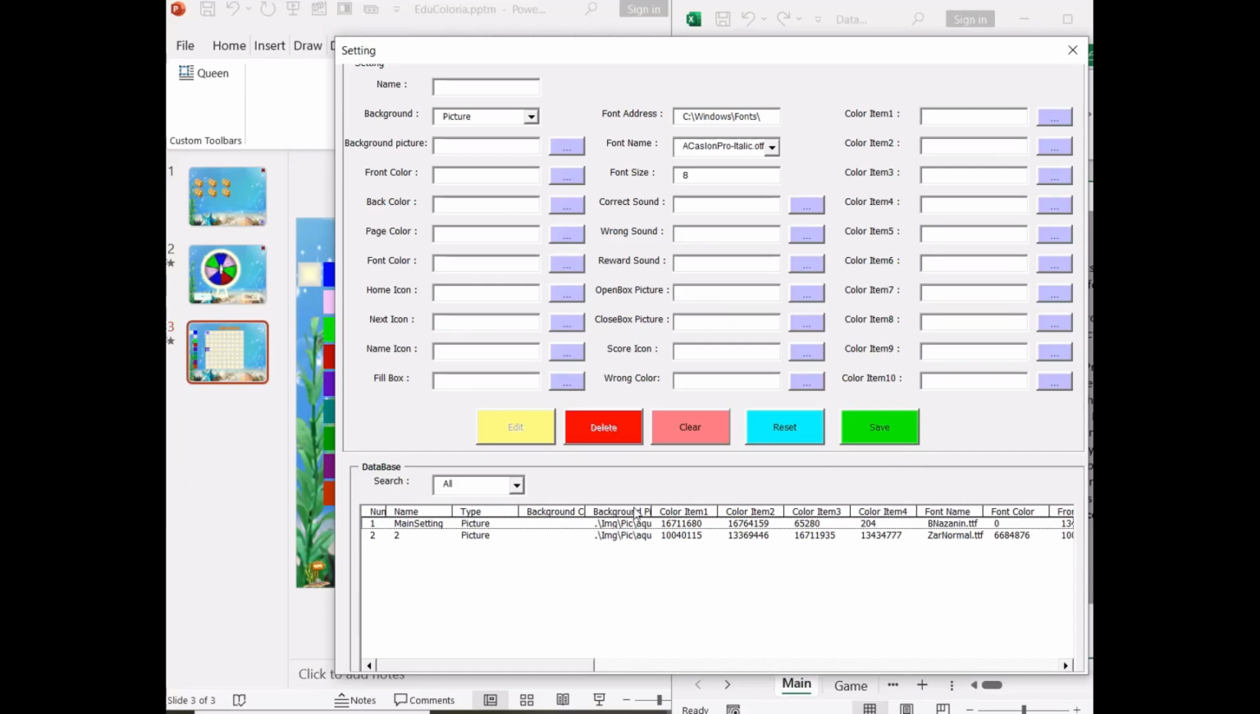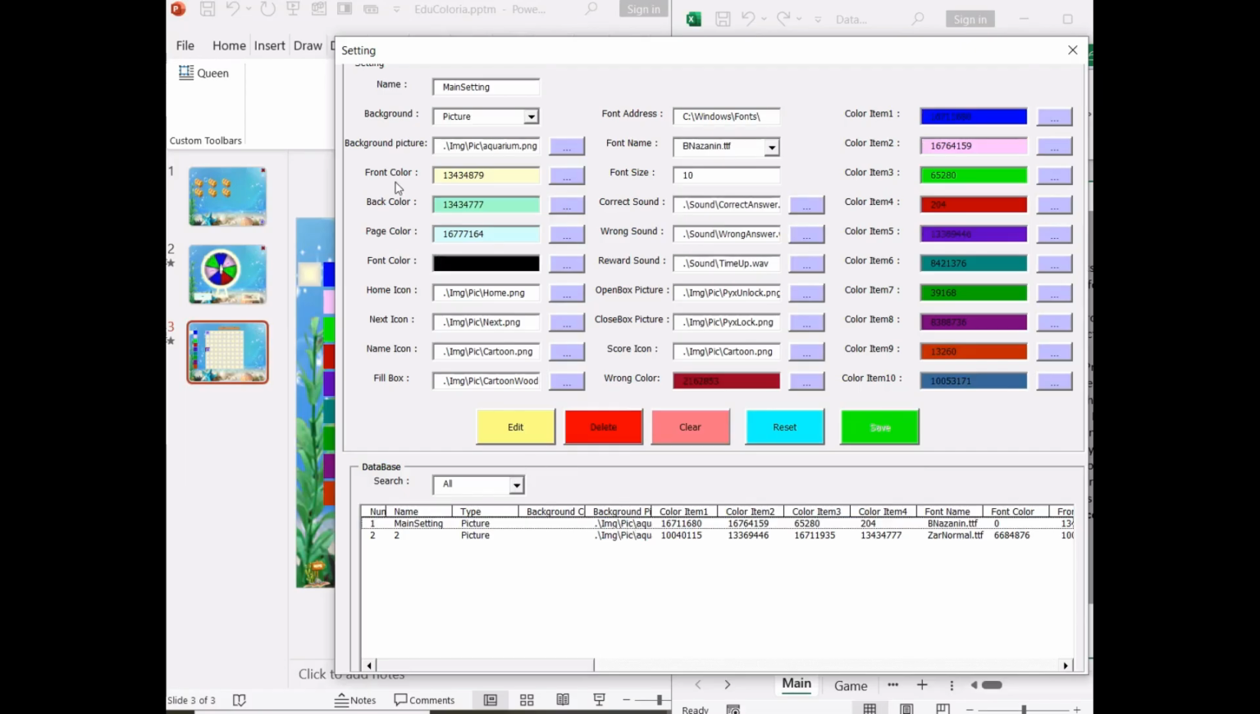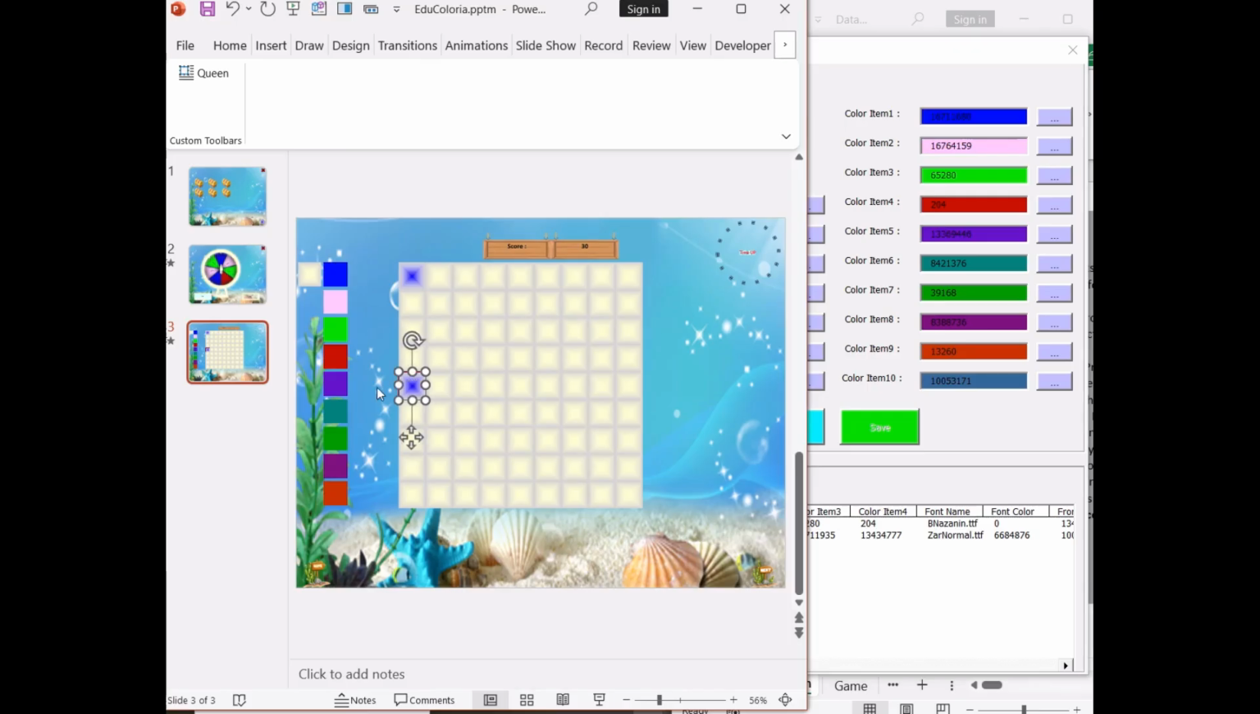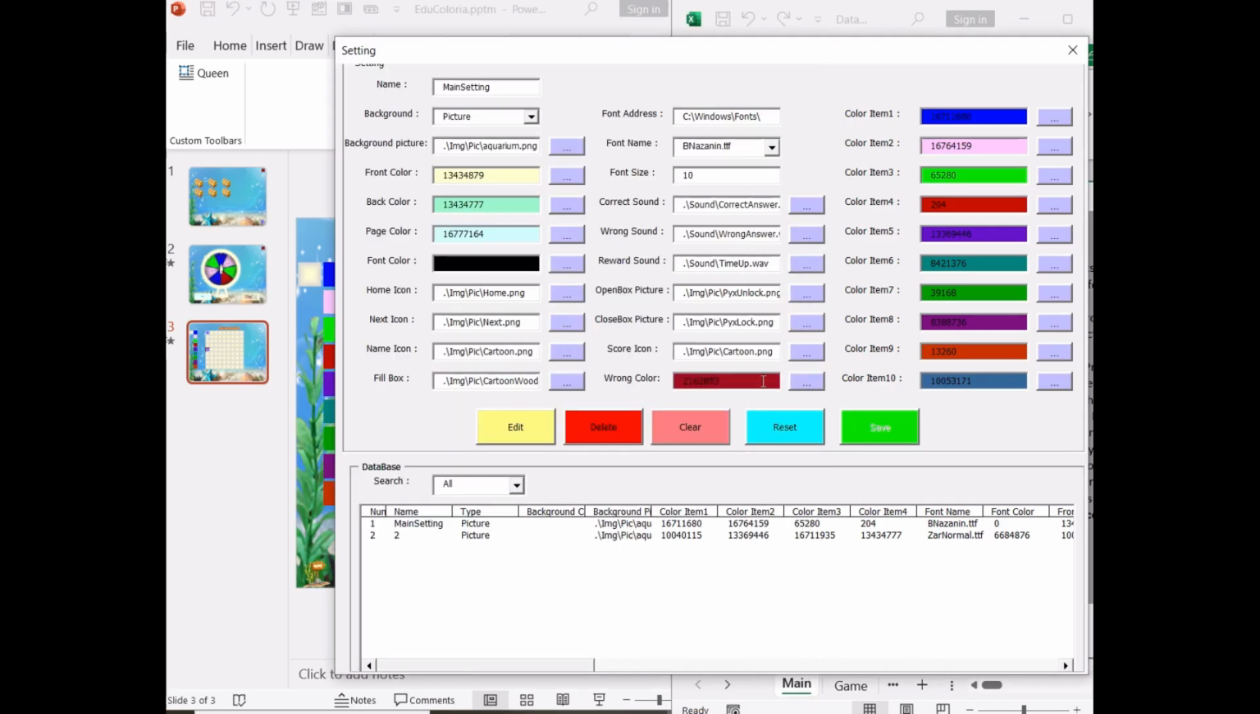The settings in the color game are similar to the settings of other games, with the difference that there are a few additional color boxes, which are listed below. Wrong color. If a cell is incorrectly selected for coloring, it will be filled with a specific color. This color must be different from all the selected colors.